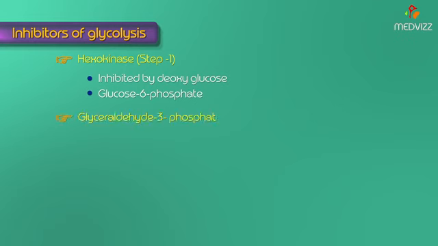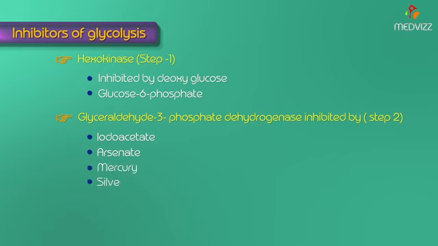And next, molecules like iodoacetate, arsenate, and heavy metals like mercury and silver can inhibit glycolysis. And the next important step is enolase, that is step 9 of glycolysis, which is inhibited by fluoride. So these are the inhibitors of glycolysis.